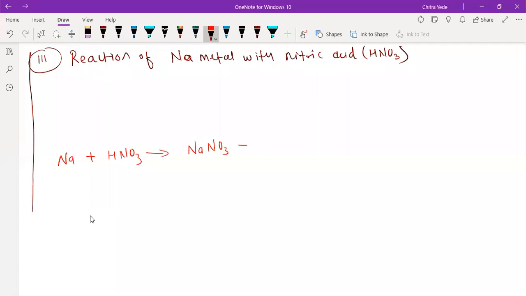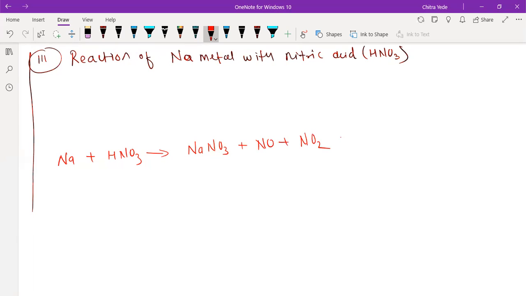See, sodium metal when it reacts with HNO3, nitric acid, gives sodium nitrate, NaNO3. More than one product is formed during the reaction, because different acids have different ways of reacting. When sodium metal reacts with nitric acid, nitrogen oxides like NO and NO2 are also released.